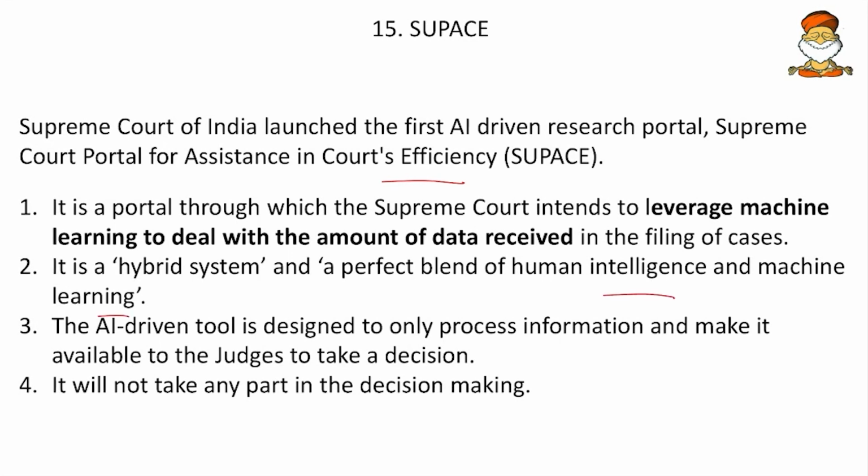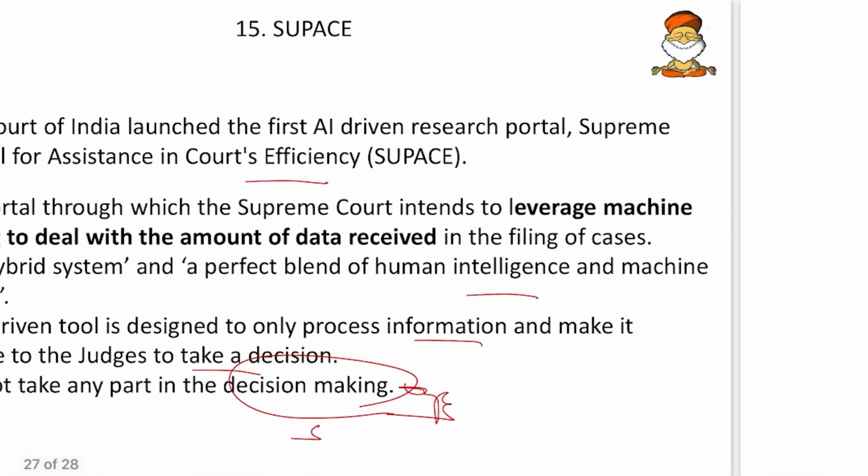And the AI driven tool is designed to only process the information and make it available to the judges to take an action, and it will not take any part in decision making. So this artificial intelligence machine will not give the judgment, it will just fetch the necessary information. So mark this as very much important, and only the assistant work it is doing, not the adjudicating work per se.